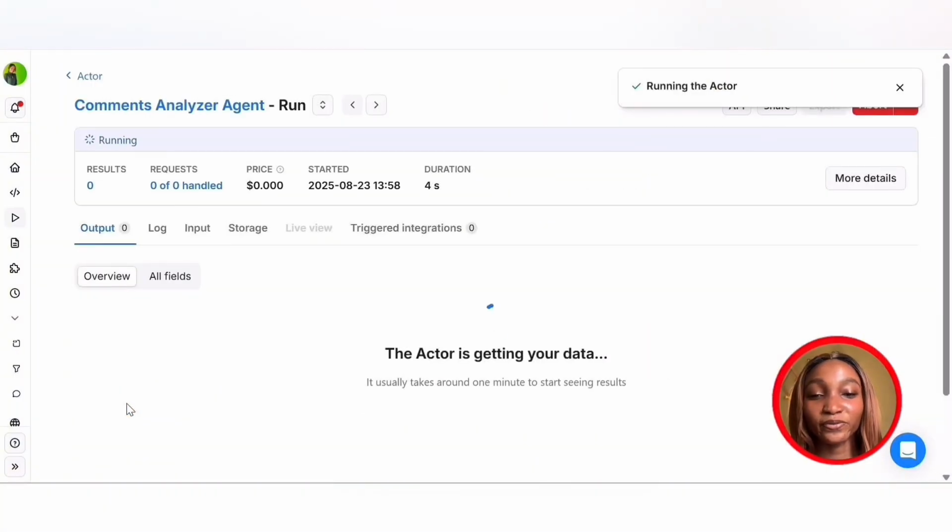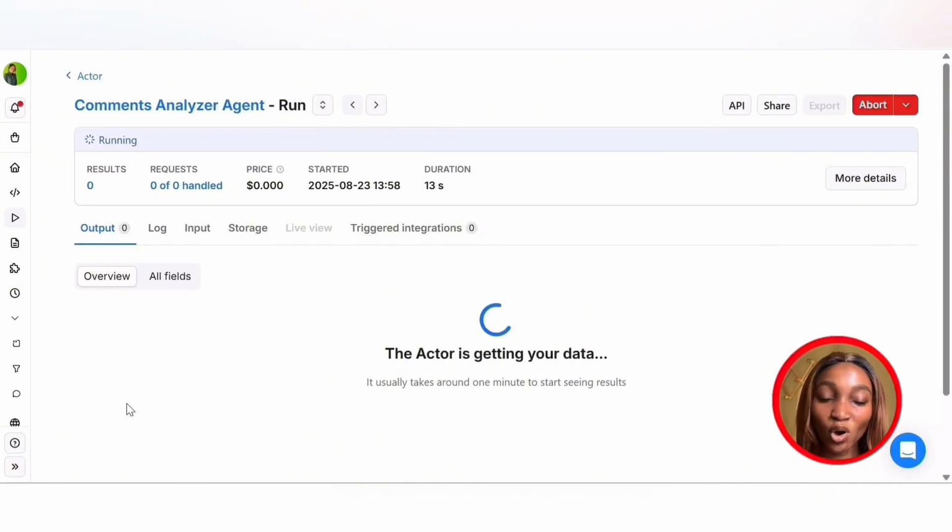Let's just wait for the comment analyzer agent to go into that Instagram post and get the 500 comments and perform the sentiment analysis. I mean, this is really, really cool. You don't need to manually do all of that work yourself. The comment analyzer agent just makes everything so easy.